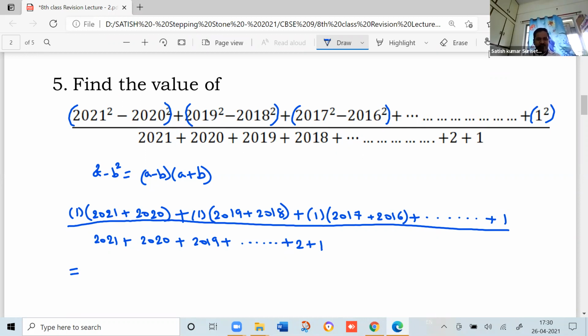Denominator also is the same. Sir, zero will be the answer. How can you say 0? The numerator is the same as the denominator. Both will get cancelled. When both get cancelled, the answer is 1, not 0. Because numerator and denominator are exactly the same, they will get cancelled. So the value will be 1.